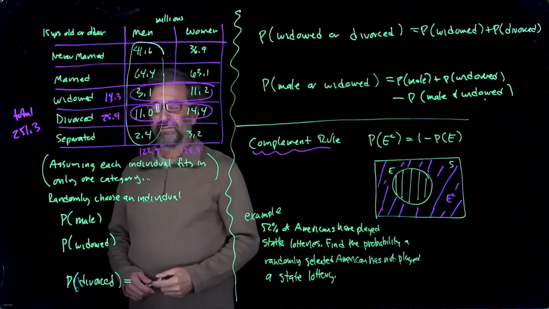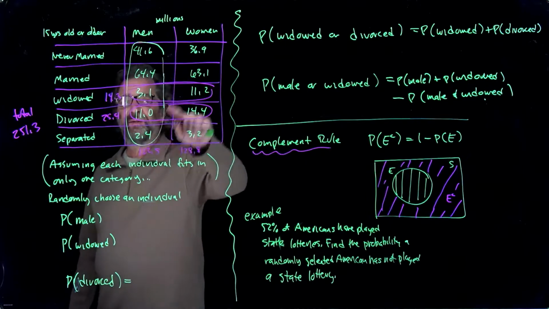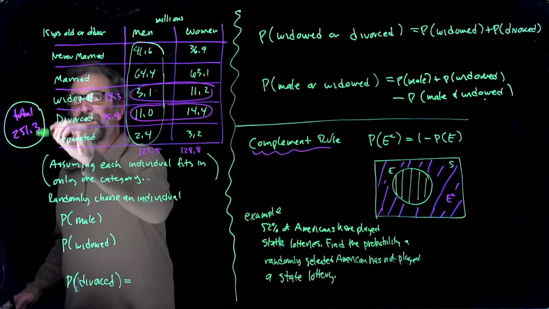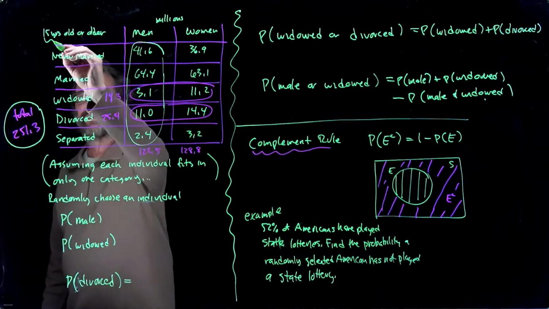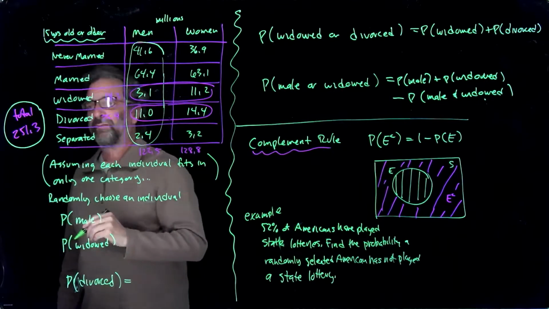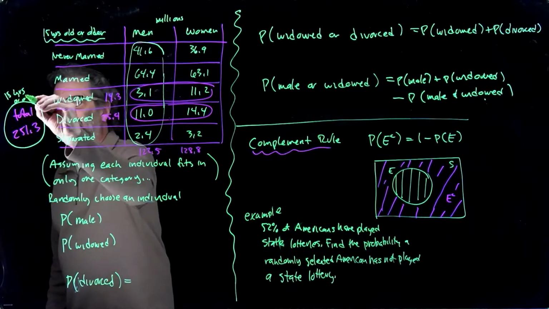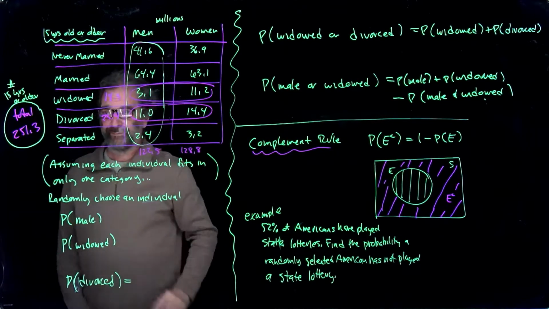And I did us a favor, I totaled all of these values. So that's what this is. This is 15 years or older. So that's the number 15 years or older in 2013.